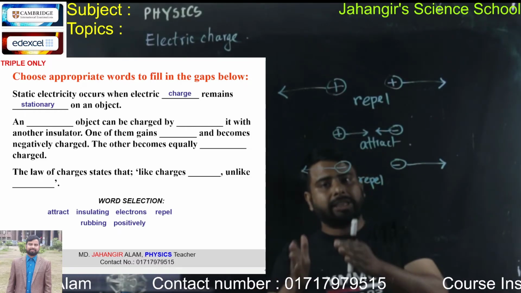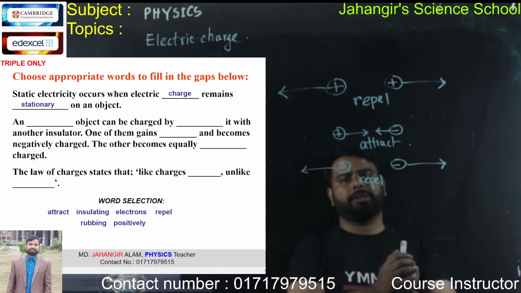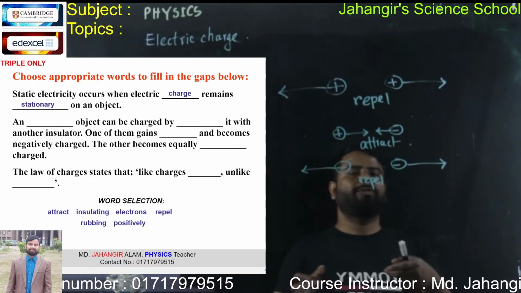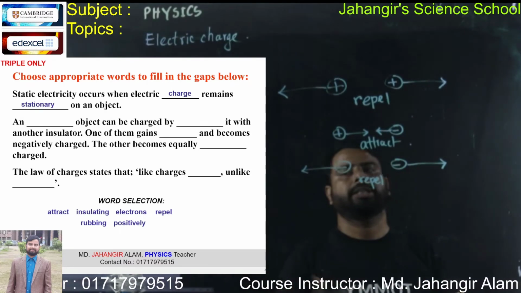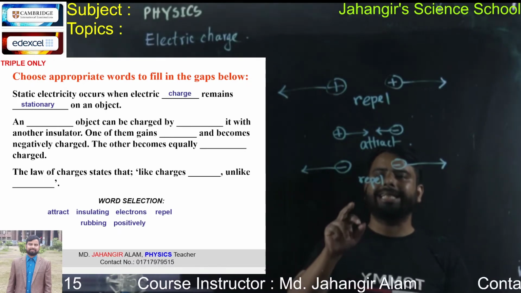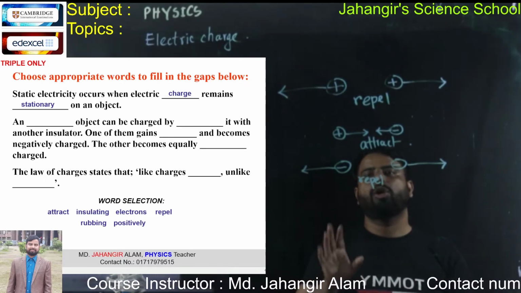No, it is a wrong concept. Electricity means the effect of rest or moving charges. The effect of rest charges is called static electricity. The effect of moving charges is called current electricity. So that's why static electricity occurs when electric charge remains stationary on an object.